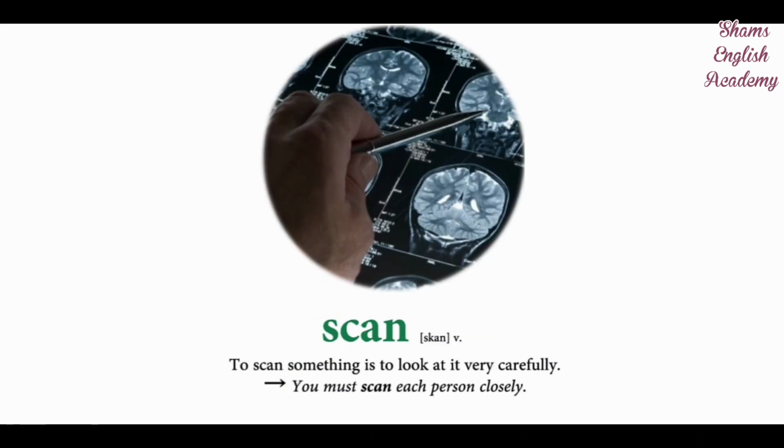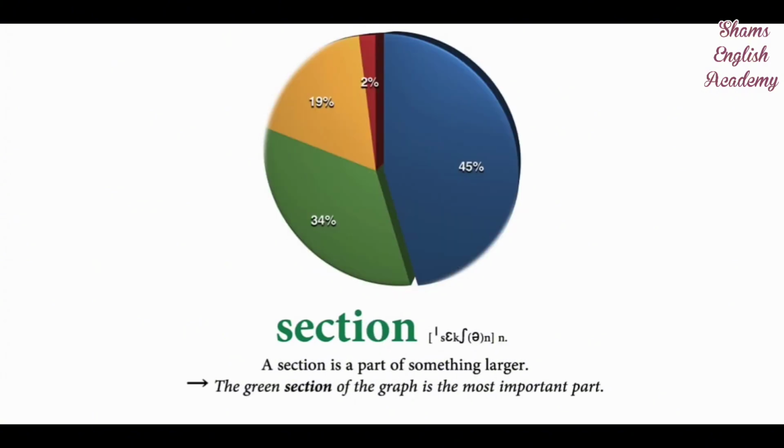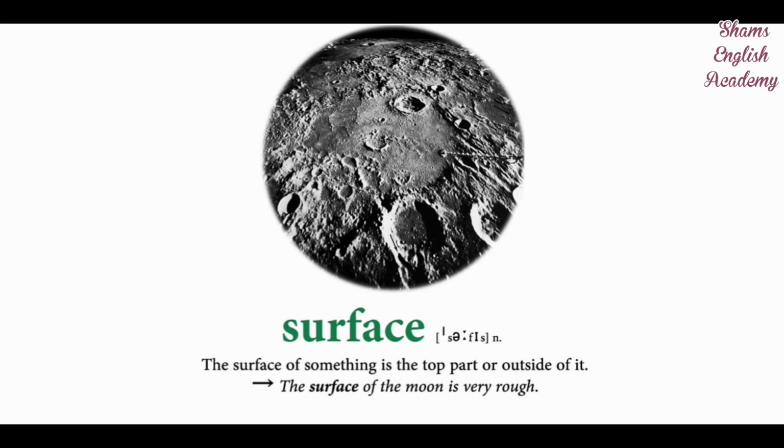Scan. To scan something is to look at it very carefully. You must scan each person closely. Section. A section is a part of something larger. The green section of the graph is the most important part. Surface. The surface of something is the top part or outside of it. The surface of the moon is very rough.